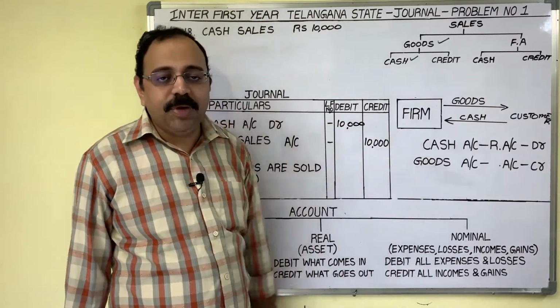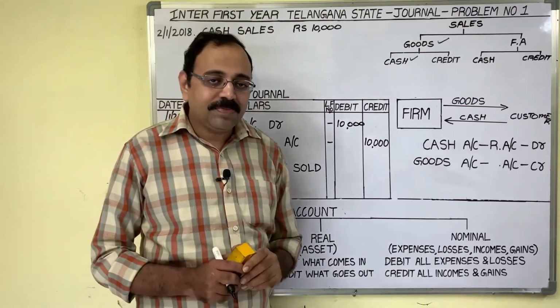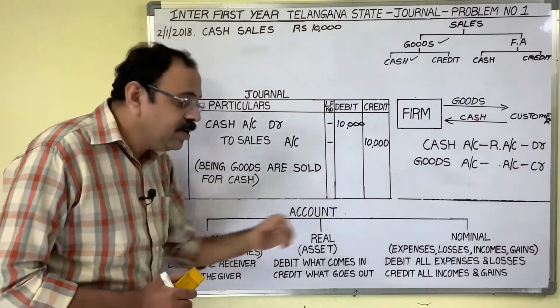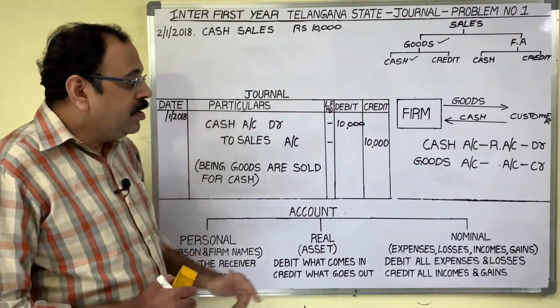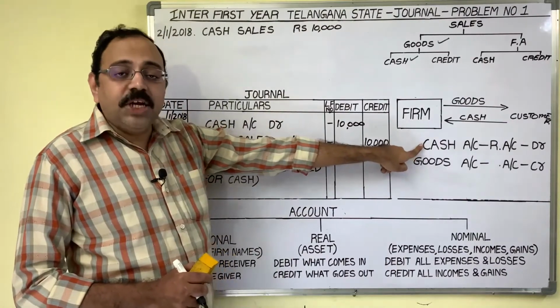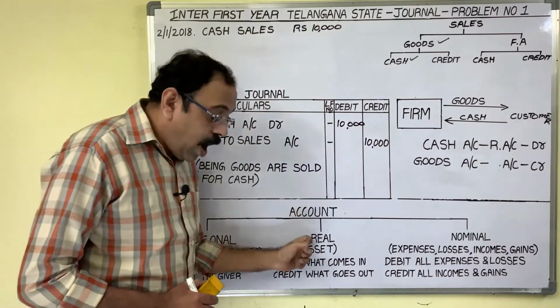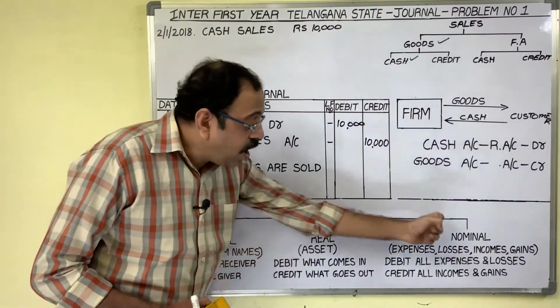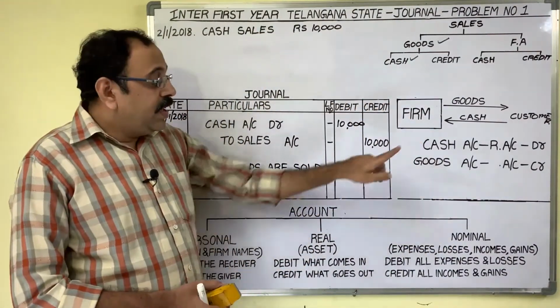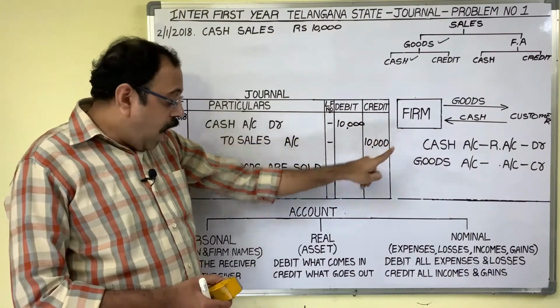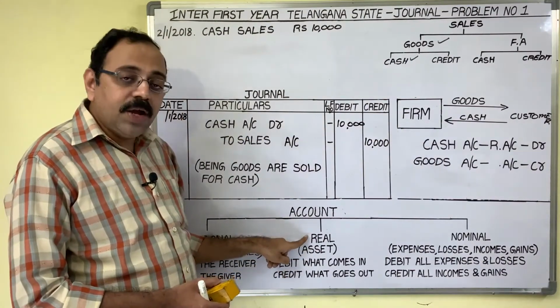Now the second step is grouping. We should identify whether this cash account comes under the personal account group, real account group or nominal account group. Cash is an asset, no? All assets come under real accounts.